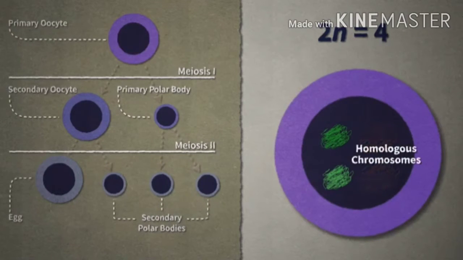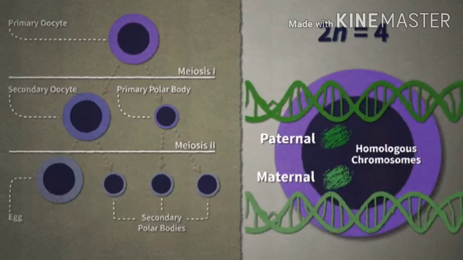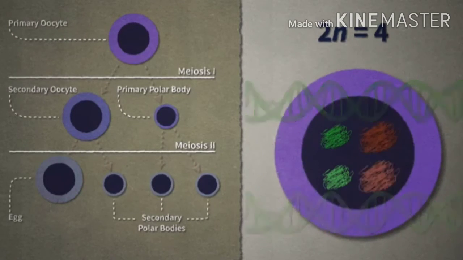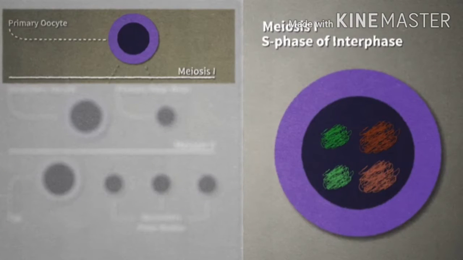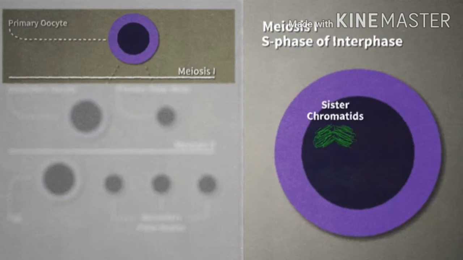Remember that each homologous pair of chromosomes consists of one paternal and one maternal chromosome. These chromosomes carry the same genes in the same sequence, but may carry different alleles. Each chromosome has been replicated in the S phase of interphase, and now consists of two identical sister chromatids joined at the centromere.